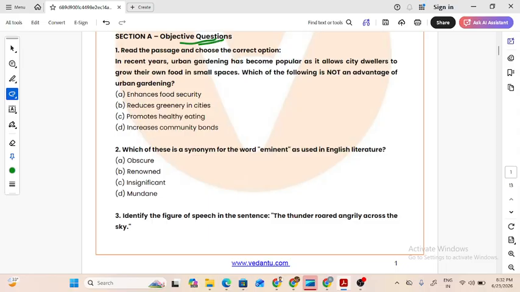In recent years, urban gardening has become popular as it allows city dwellers to grow their own food in small spaces. Which of the following is not an advantage of urban gardening? See, urban gardening is a positive term because it means that city dwellers, whoever reside in a particular city, can grow their own food in small spaces. So it teaches you to be independent, self-reliant, and careful and giving for your own food and survival. These are all positive connotations, so of course it should imply positive things as well.